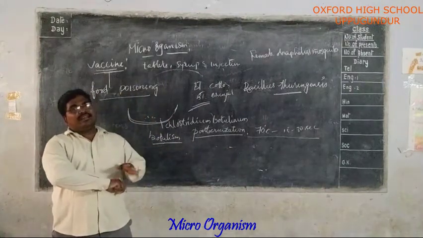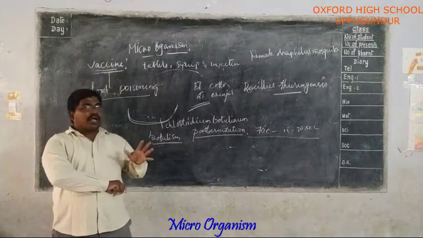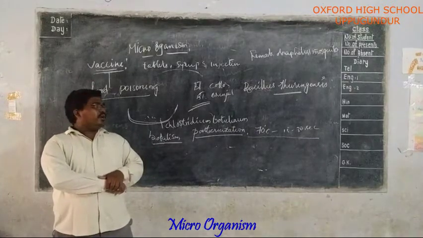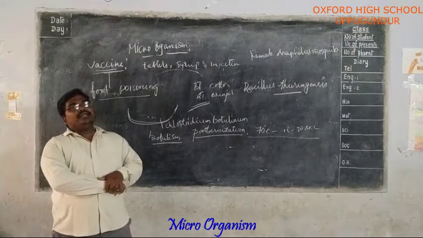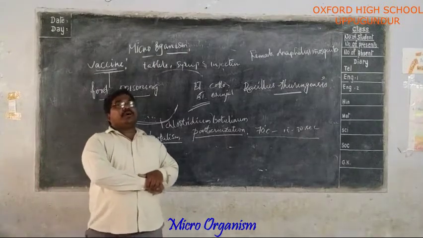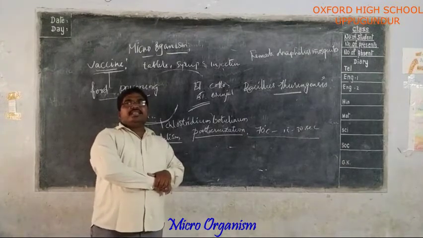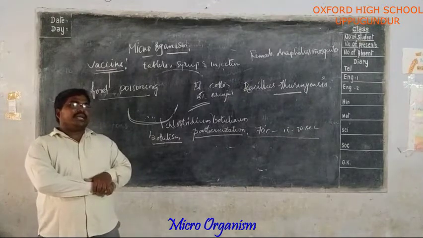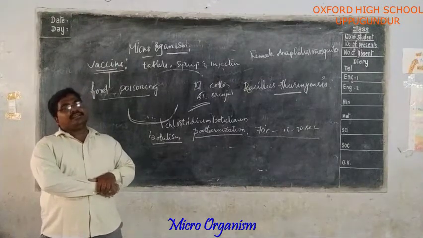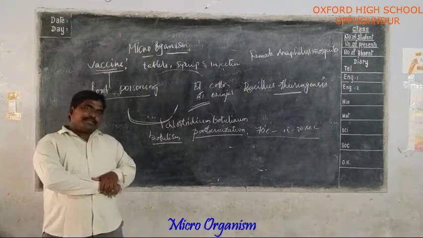So the wine stays fresh for a long time. In this way, the pasteurization process prevents spoiling of different types of materials. He also saved the silk industry. So these are the benefits that we get from pasteurization.